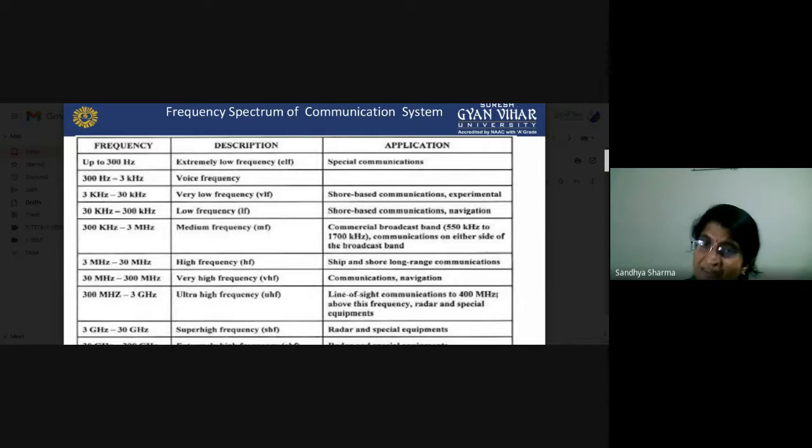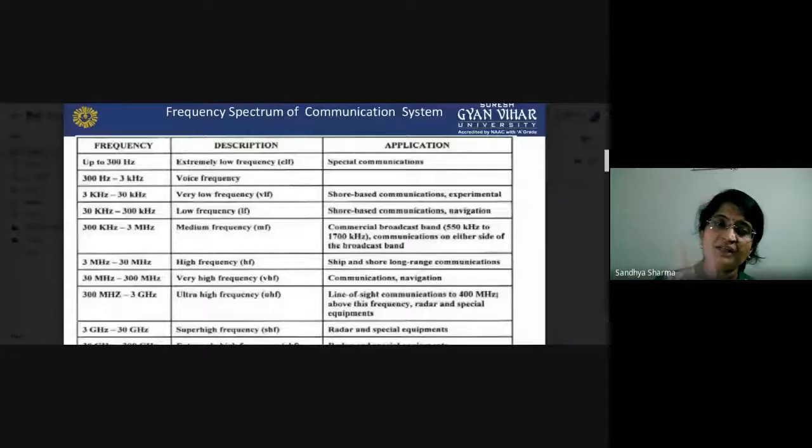So why does our bandwidth increase? Because the frequency of light is very high. Since light frequency is very high, if you are working on a high carrier frequency, your bandwidth will increase. So this is the reason we are opting for so many frequencies as carrier frequency. I think you are comfortable with this.